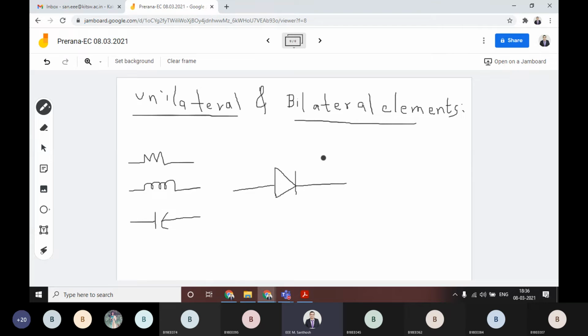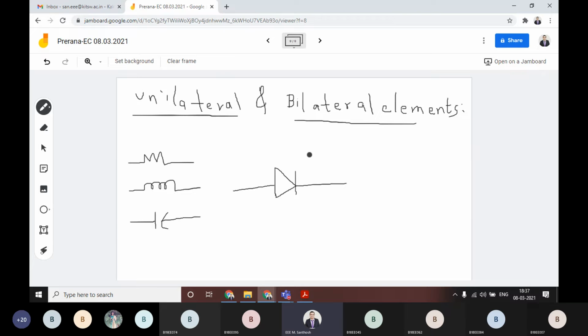Okay. Simply, what happens here? I'll give you the brief. You know already, I think so. This unilateral, bilateral, I'm just elaborating here, going a bit inside. If it is one direction, then you are telling it is unilateral. Okay, the perfect example is diode. Your understanding is correct, but we'll elaborate that understanding.